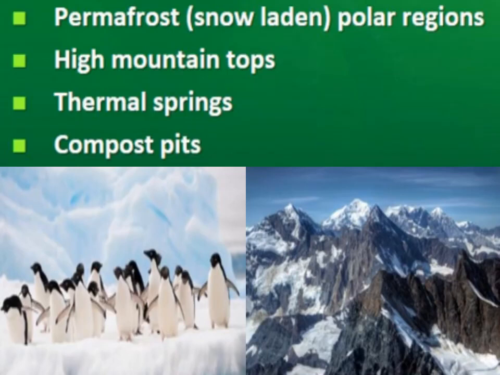Then permafrost polar regions. Permafrost polar regions means regions which are snow laden all the time. Here in the picture you can see these snow laden polar regions. Here also life exists. Then high mountain tops, in that area also life exists. Thermal springs, in which temperature is very high, at that very high temperature also many bacteria exist, right? In compost pits also many microbes are present. So life exists in these harsh habitats also.